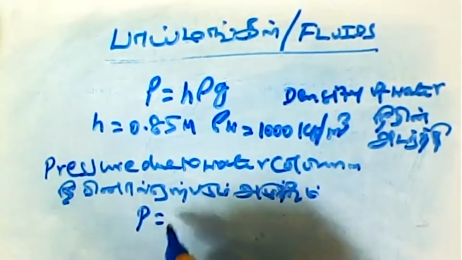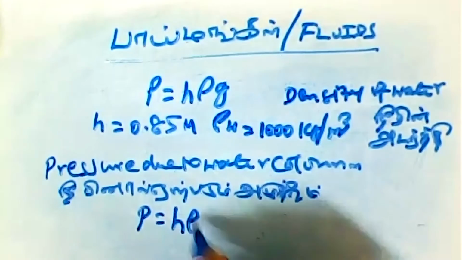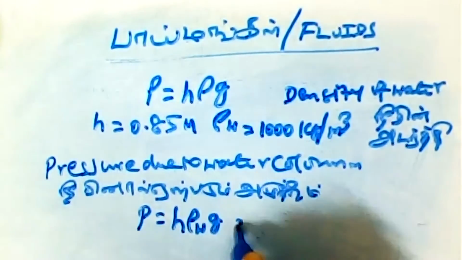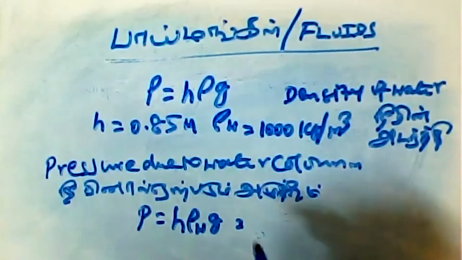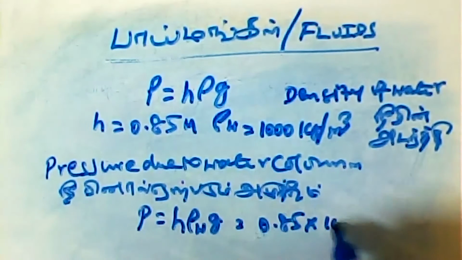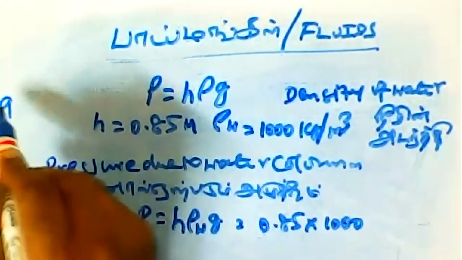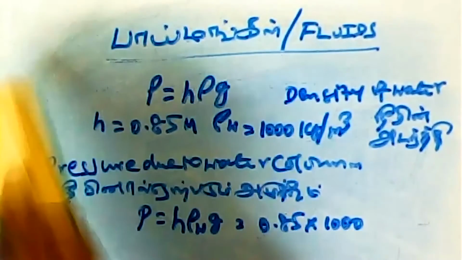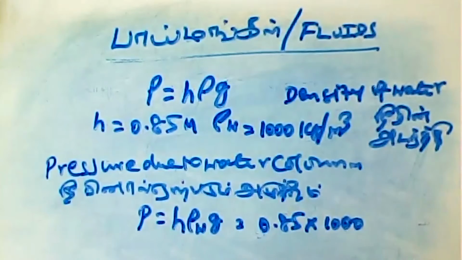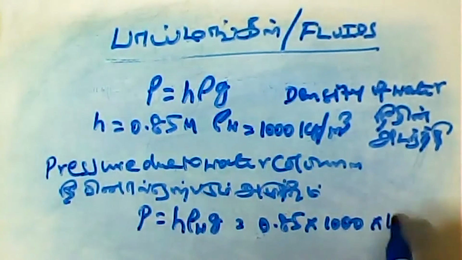P is equal to H. Here the density of water is there, no? So you can develop as H rho W into G. That is equal to what? 0.85 into 1000. 1000 is the density of water. 1000 into G. G is equal to what? Acceleration due to gravity. This is a constant. Earlier they used to tell 9.8 meters per second square. Now they have approximated it to 10.